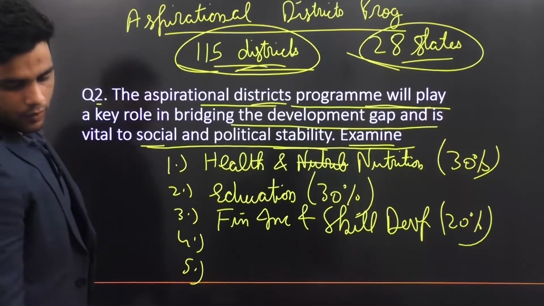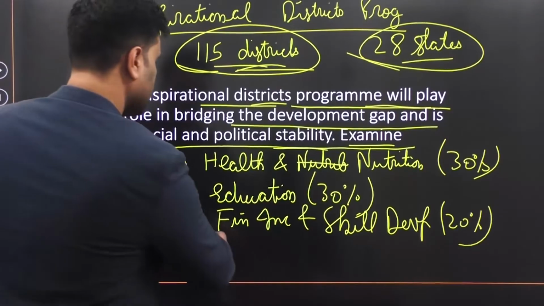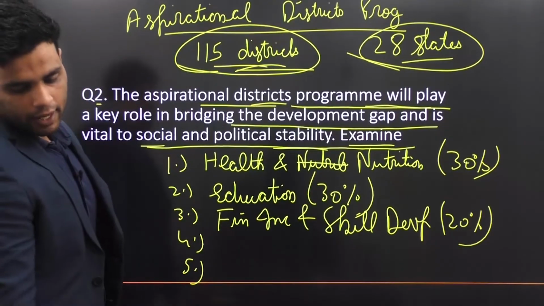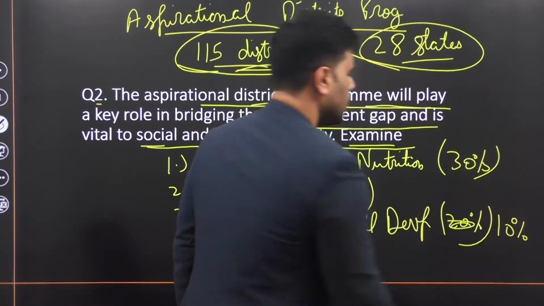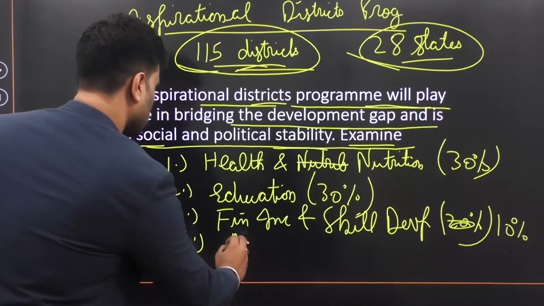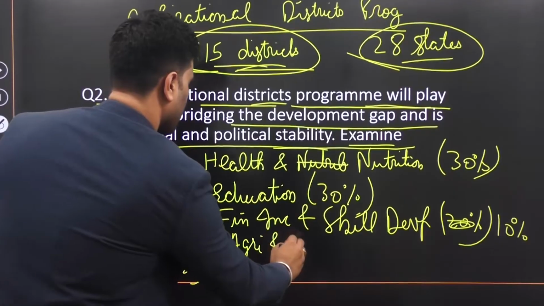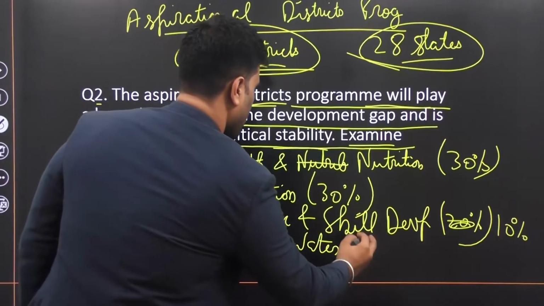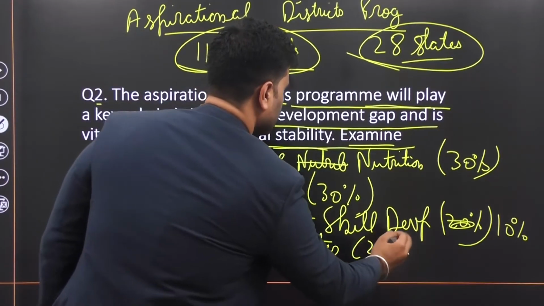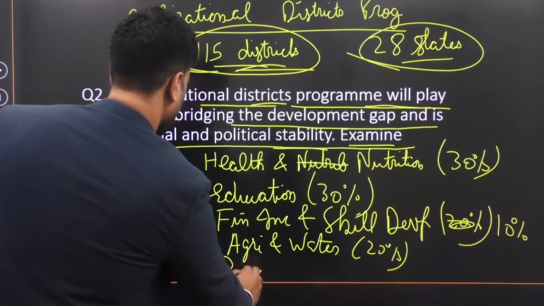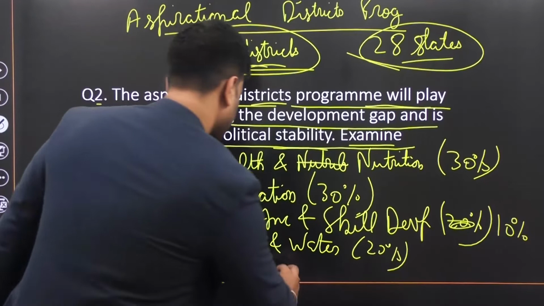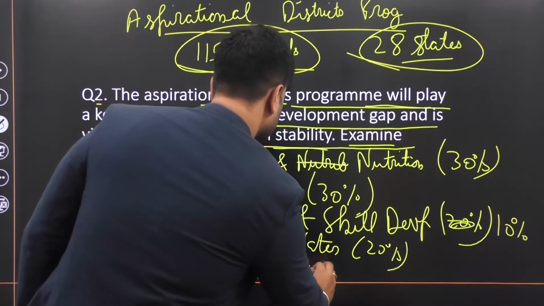Then there is agriculture and water resources. I'm sorry, financial inclusion and skill development has 10% weightage. Agriculture and water resources has 20% weightage. And the last is infrastructure, basic infrastructure, like roads and all. Basic infrastructure again has 10% weightage.